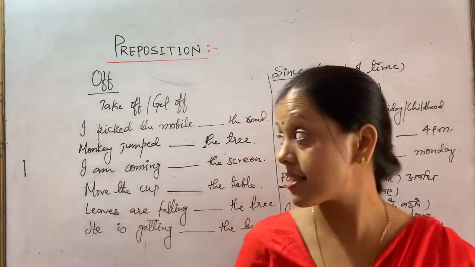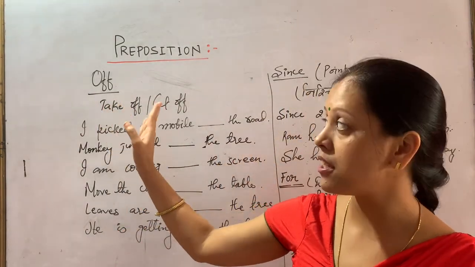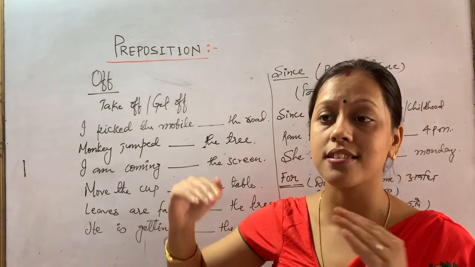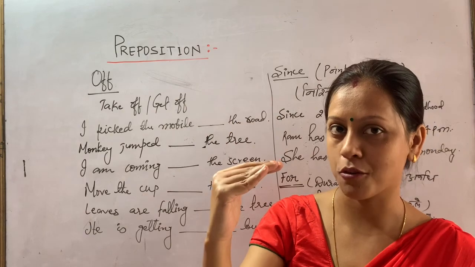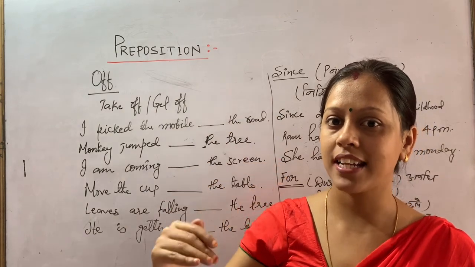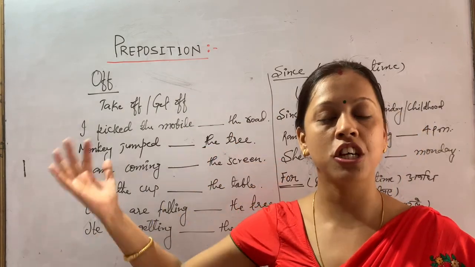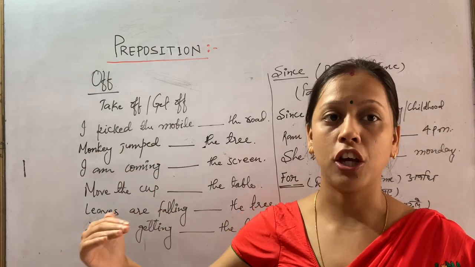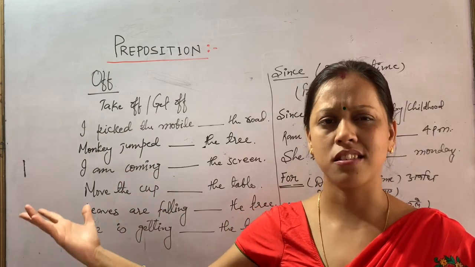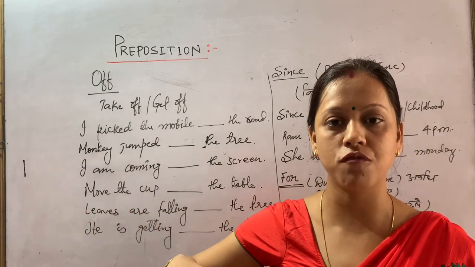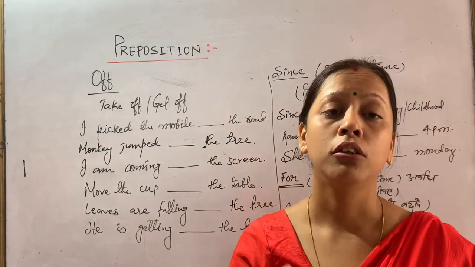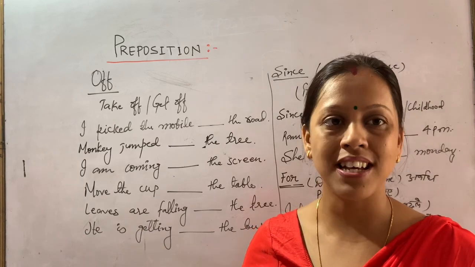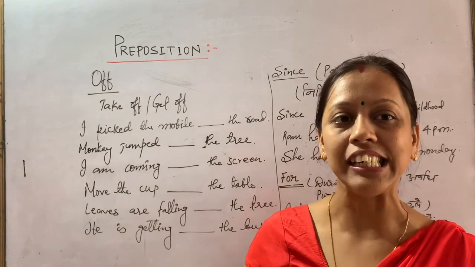I hope this explanation of "off" is clear: when we are completely separated from something, then we use off. Always "take off" is used for a flight, isn't it? "The flight from Ranchi to Kolkata takes off at some time" you can mention, because you know the point of time. So take off, get off. "Amit got off the bus in the evening."